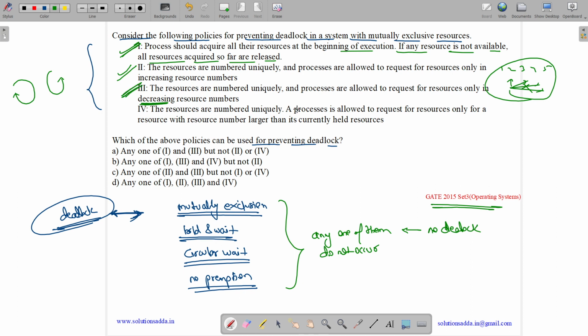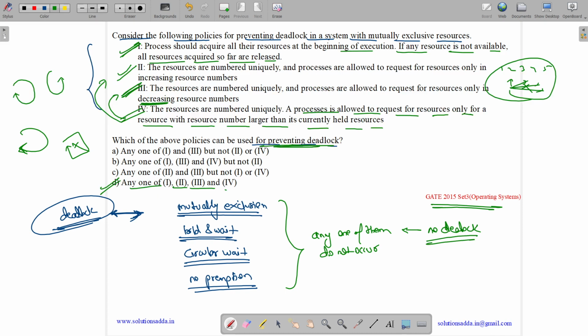Now the fourth is resources are numbered uniquely. The process is allowed to request for resources only for a resource with a resource number larger than its current held resources. So it basically works similar to the second and third point by violating the cyclic waiting. So it makes sure that we have an acyclic graph. We do not have a cycle. So any one of the four can be used to prevent the deadlock. So we can have any one of 1, 2 or 3 can be used for preventing deadlock. So correct answer is option D, any one of 1, 2, 3 and 4.